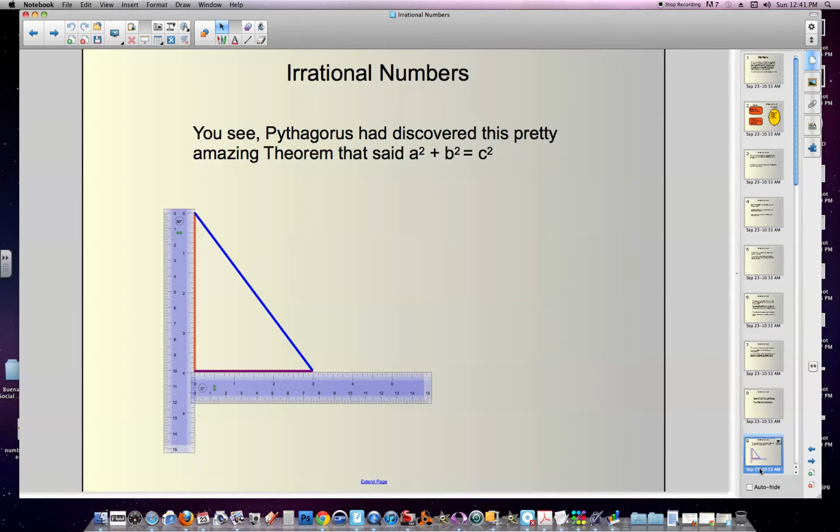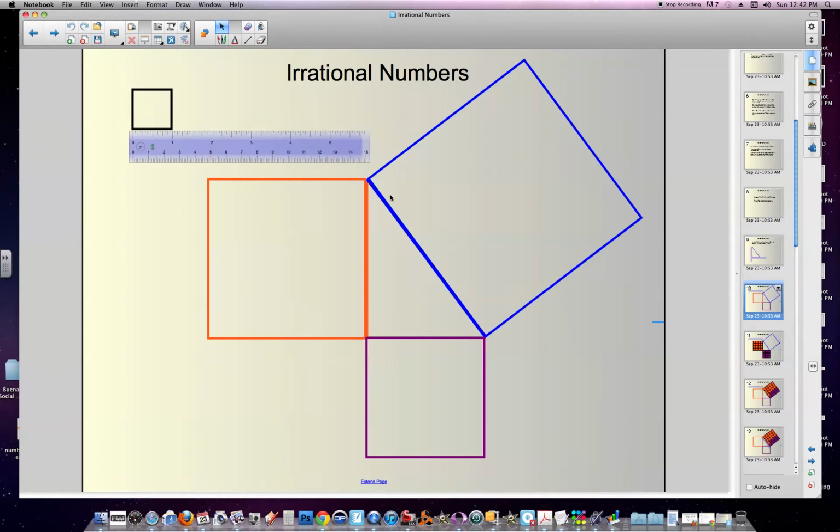Now, before I tell you what Hippasus told Pythagoras, we need to understand a little bit about what Pythagoras was kind of famous for. He had discovered this pretty simple but amazing theorem that said a squared plus b squared is c squared, and we now call that the Pythagorean theorem. So here's the notion. If you create a right triangle, which means a 90-degree angle, kind of like a corner, and I've created one here, and I've put rulers in so you can see. This is 4 inches, and this is 3 inches. So if we take this triangle that's got one side that's a length of 4 and one side that's a length of 3, if we square those sides, right?